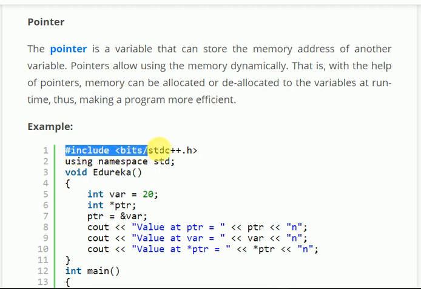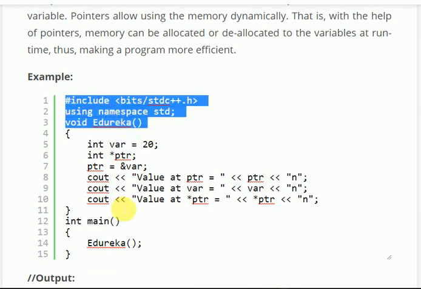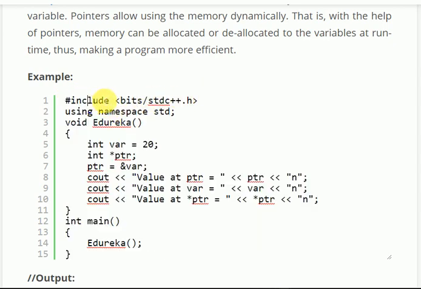So #include <bits/stdc++.h>. This header file is used to include all the header files of C++ like string, vector, iostream, conio, everything. I generally don't prefer this, because why do we need to include all the header files if you are not using them in the program. But suppose you are using more than one header file, say more than 5-6 header files, then you can use this. Okay, using namespace std.